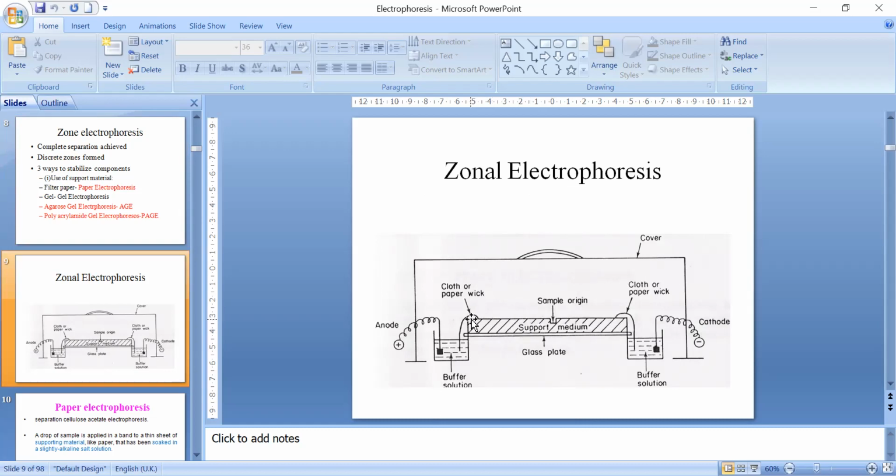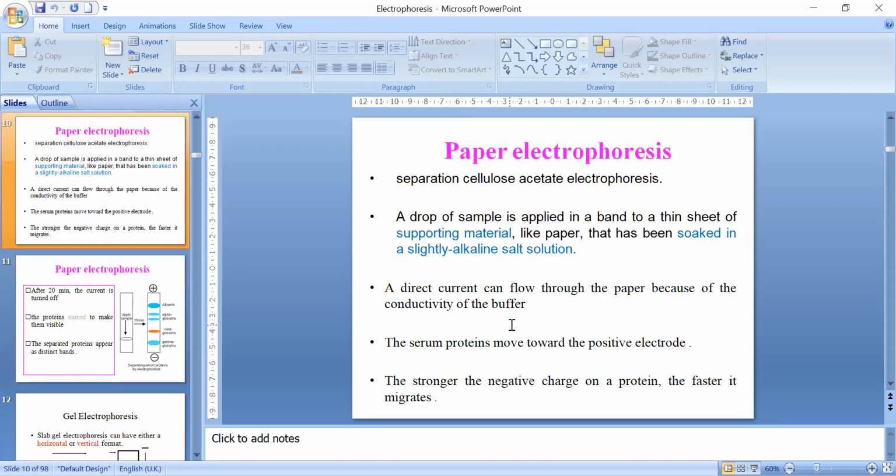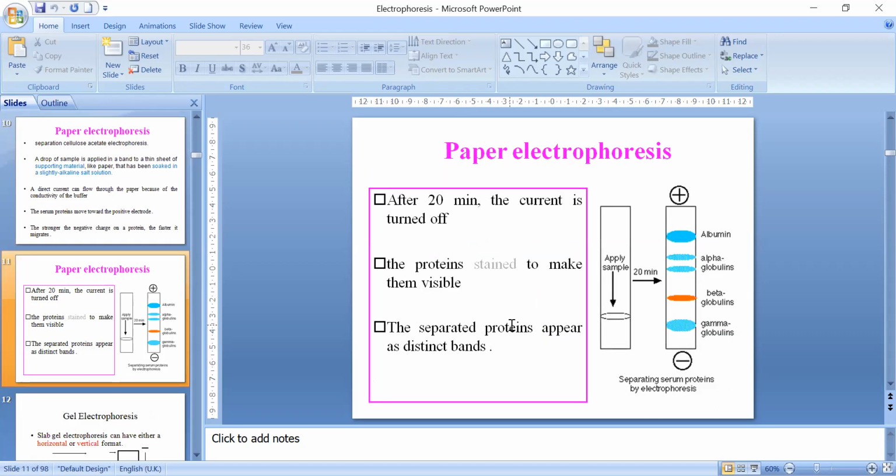and you see that we have applied a paper wick here. On this paper wick, we moistened the paper wick with this buffer solution, so that buffer is continuously transferred through this paper wick to the electrophoretic paper, and then we applied the sample, and the sample can migrate. So this was the first idea of electrophoresis on a solid surface, where you can see that the bands were stable.